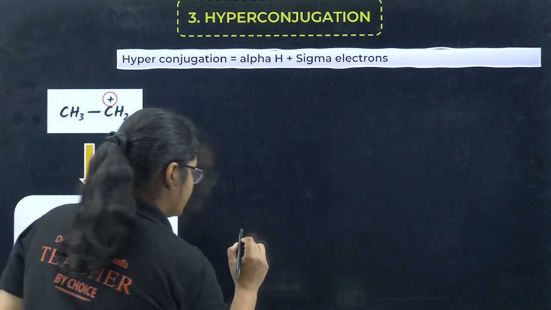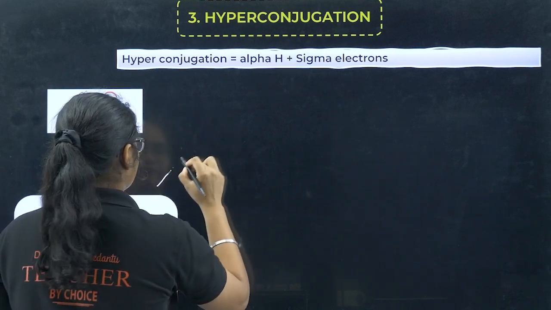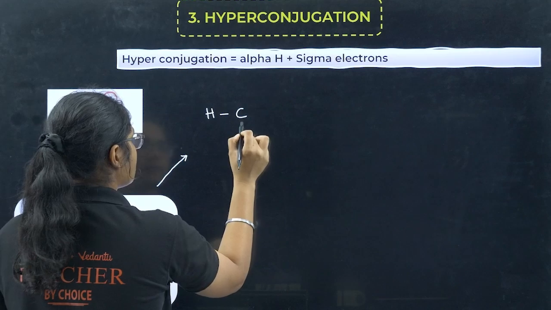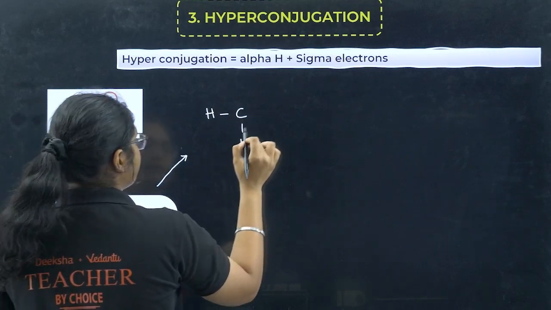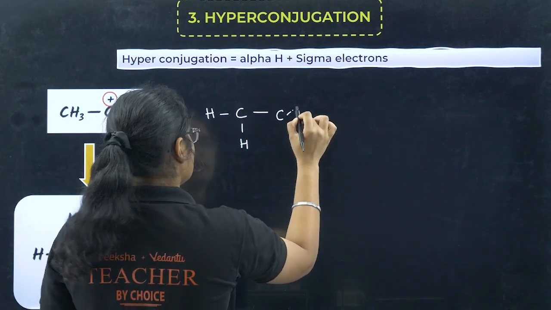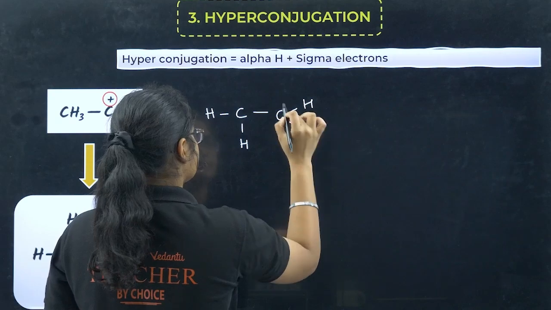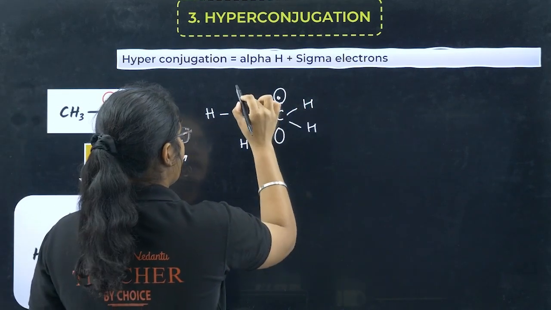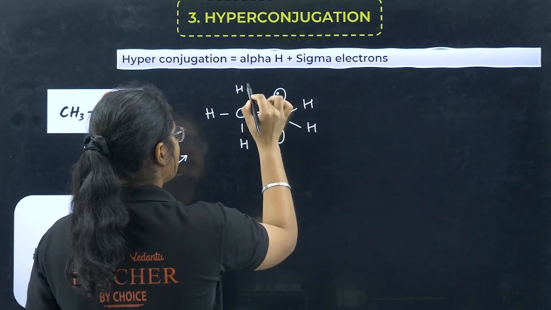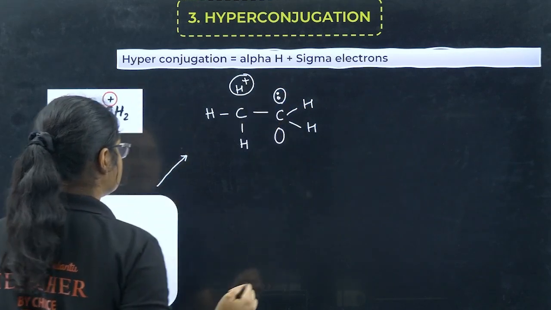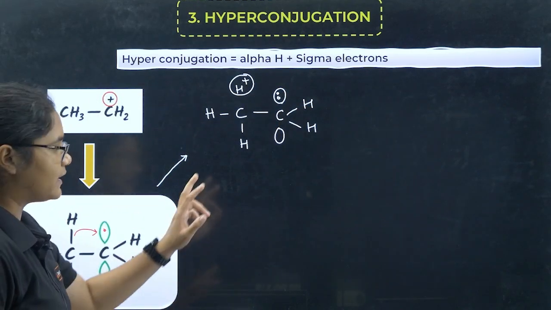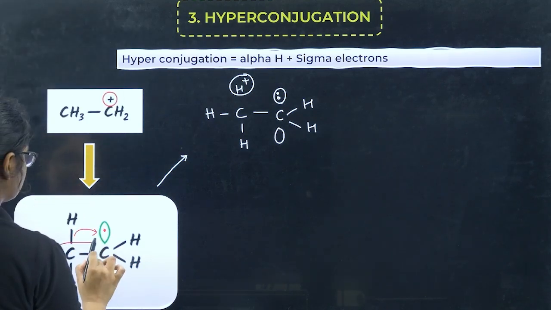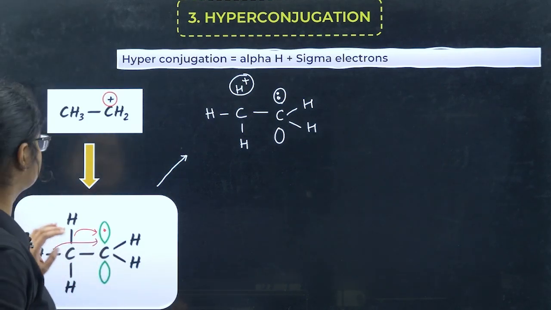See, I'll draw it like this. First one, if this happens, I'll get C, then I will have H, then you have C, H, right? One electron has come here, and this H means both the electrons will come here and H will present as H plus. This bond has broken, right? That is one possibility. That is a possibility that this bond has also shifted here. That is also a possibility there.